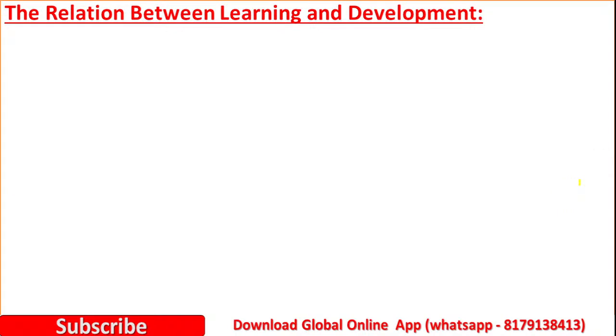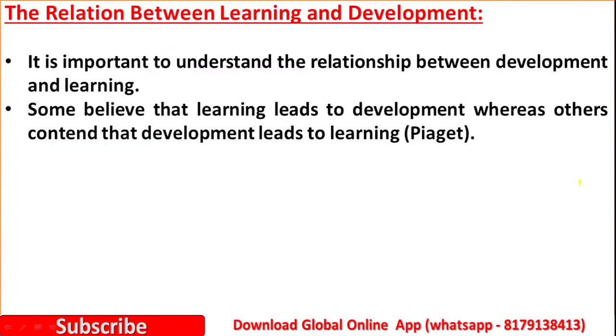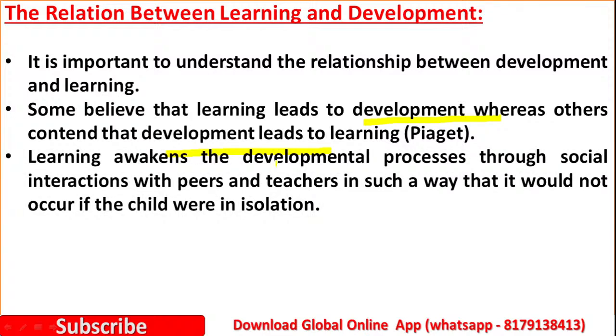Next let us see the relationship between learning and development. It is important to understand the relationship between development and learning. Some believe that learning leads to development, whereas others contend that development leads to learning. Learning awakens the developmental process through social interactions with peers and teachers in such a way that it would not occur if the child were in isolation.